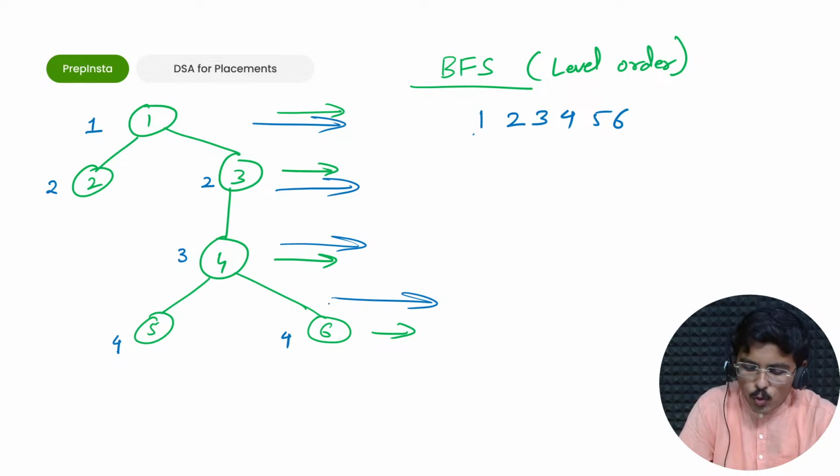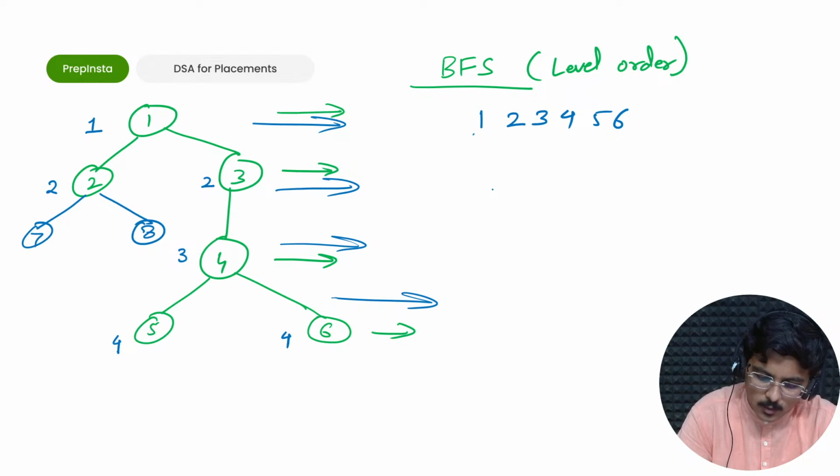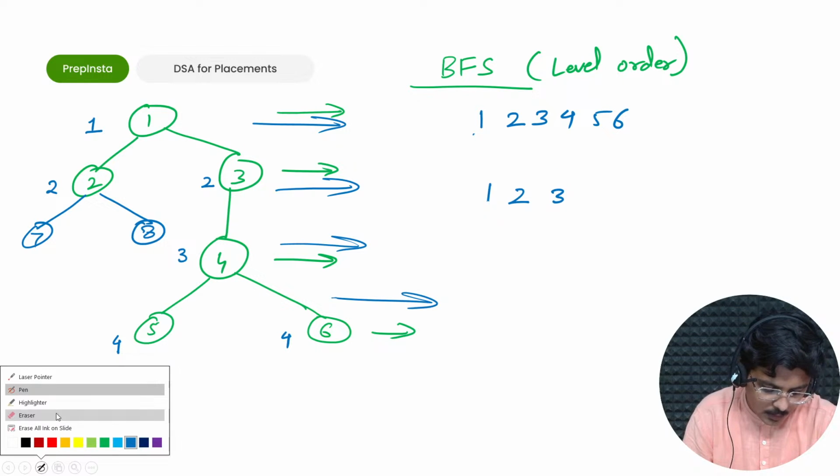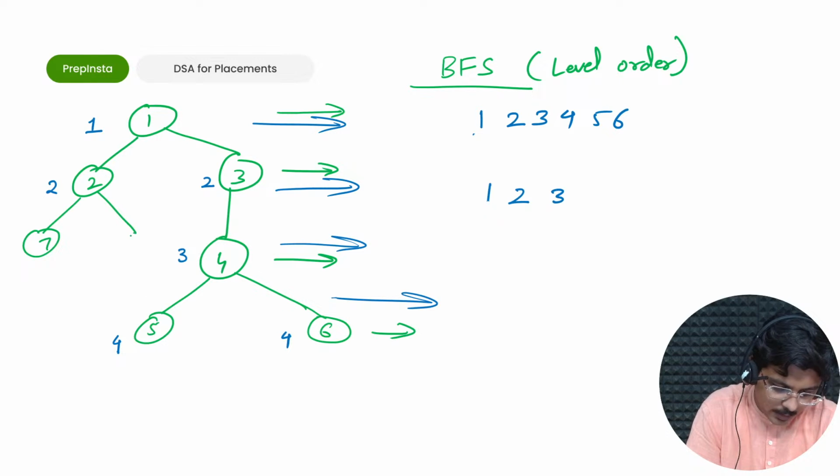By every level, I'll go further and further. For example, had there been 2 more vertices here, say 7 and 8, what would have been the case? The traversal would have been 1, 2, 3. Now tell me, what should I write next, after 1, 2 and 3? Now I have added 7 and 8 as nodes. Tell me. You want me to draw it with green, I'll do it, don't worry. Okay, 7 and 8. Now tell me.